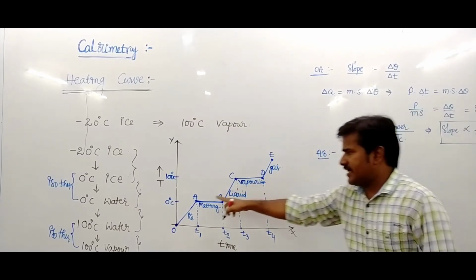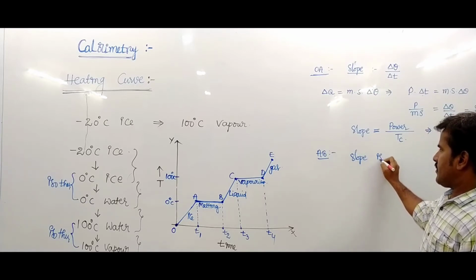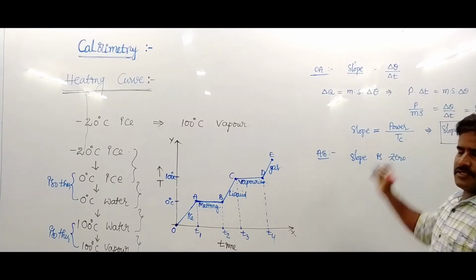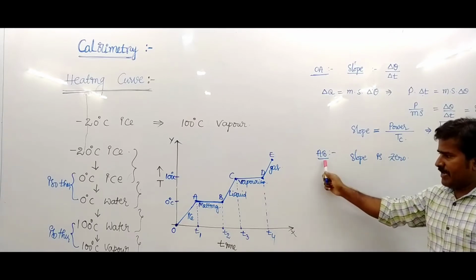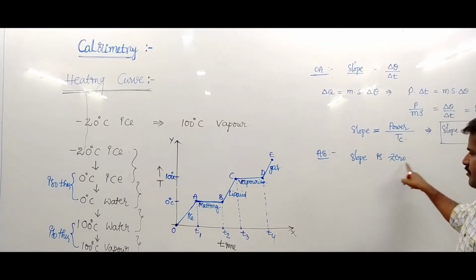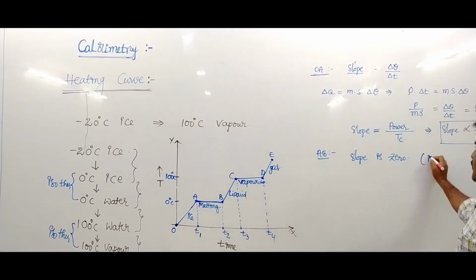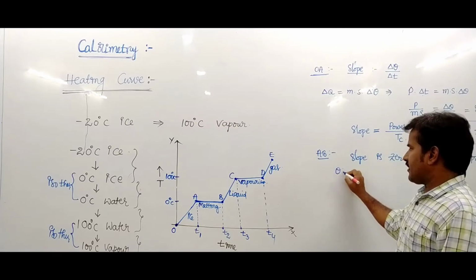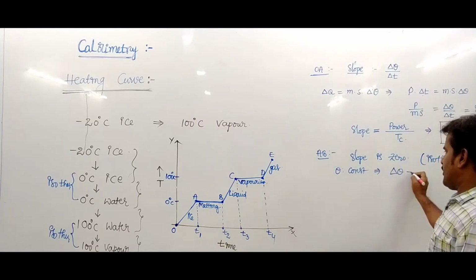Again, the AB line. In the AB line, the slope becomes 0. That means this is an isothermal process, the temperature remains constant, so the temperature change becomes 0.